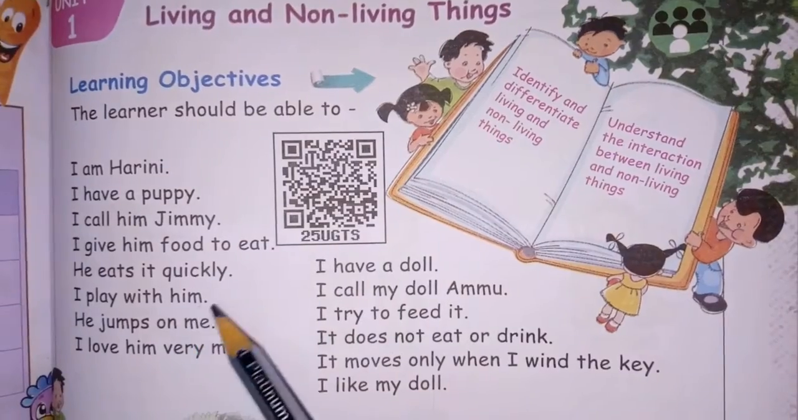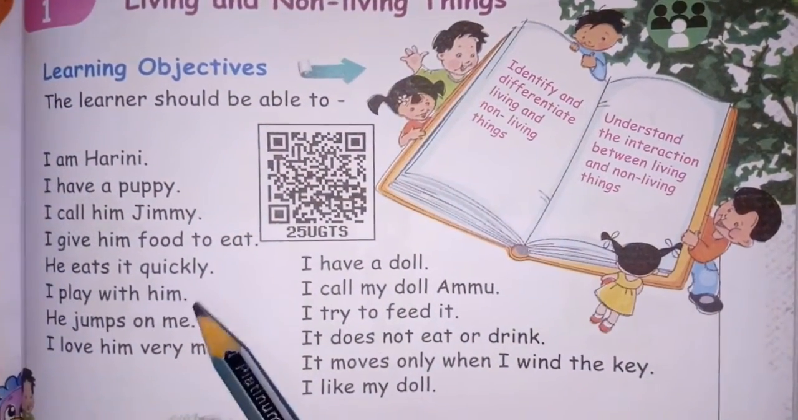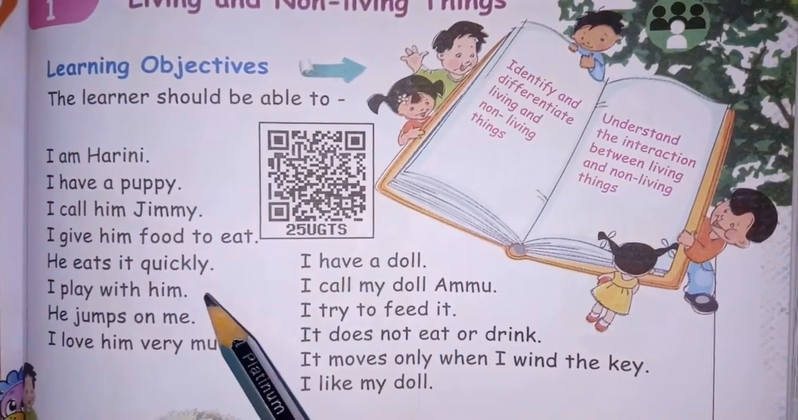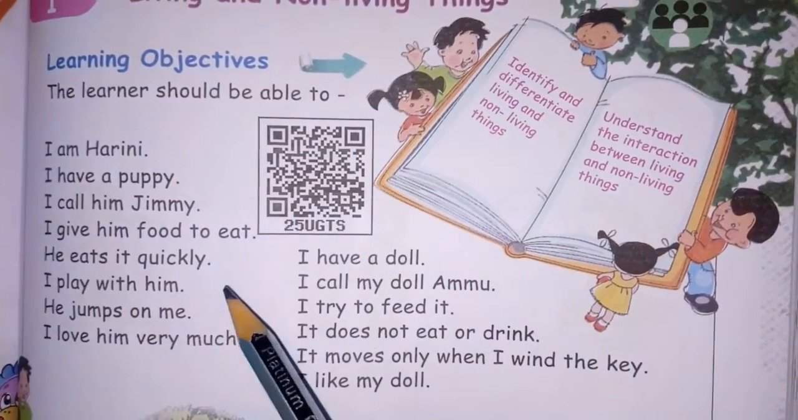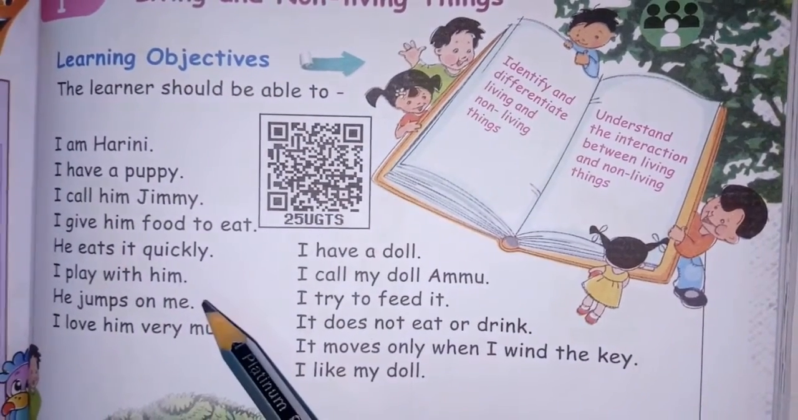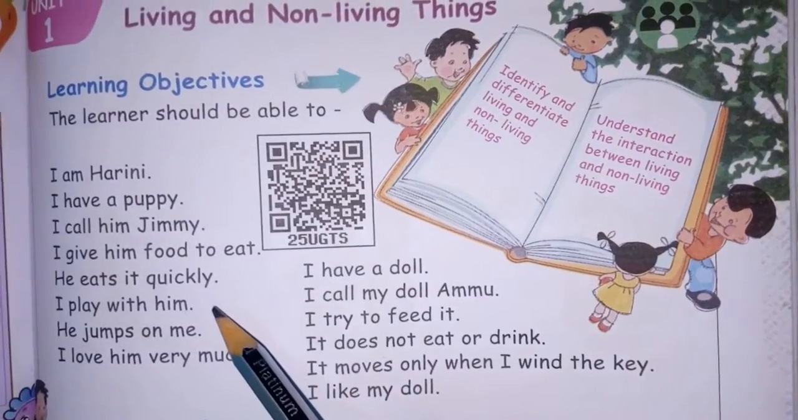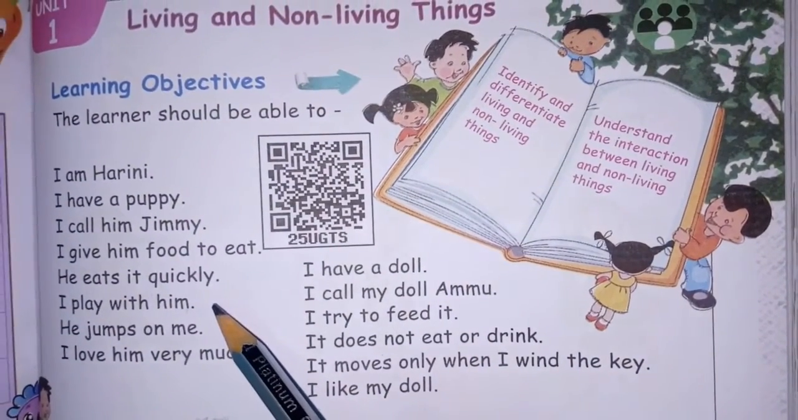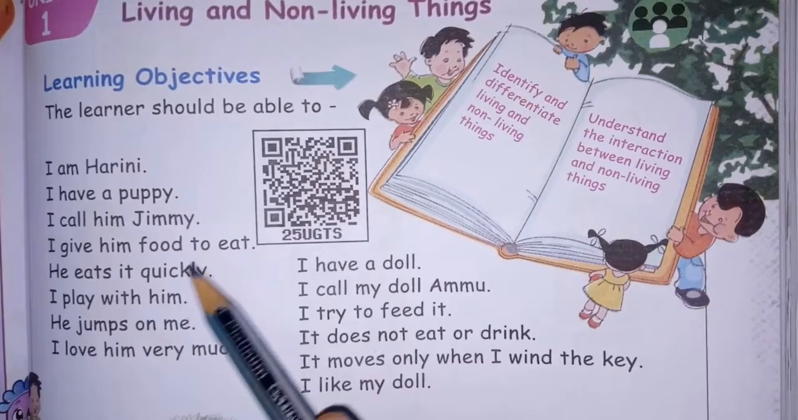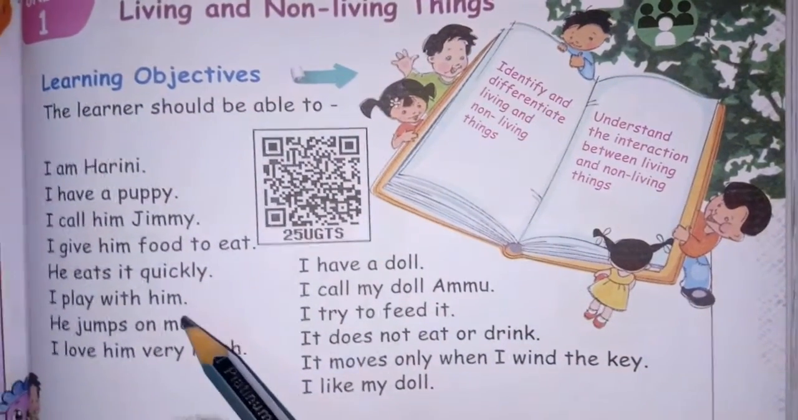Next, the puppy will play with her, and also it will jump. From that, what you can understand is that it has the living characteristic feature. That means it can eat, it can jump, it can play, it can grow. All these things indicate the characteristic features of living things.